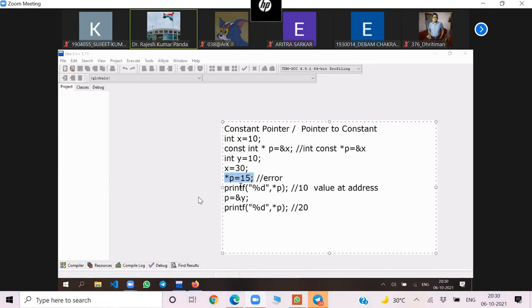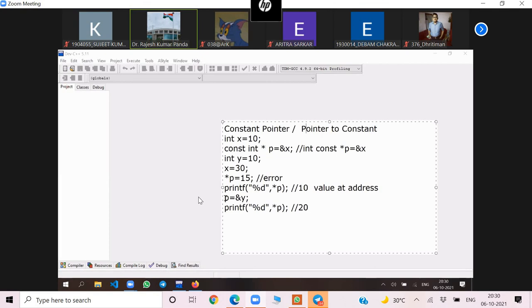X can be changed to 30 later. X is initially 10. I can write x is equal to 30 anywhere in the program. But when I write star p is equal to 15 or 30 or anything, it will give an error, because it is a pointer to constant. So what is the definition of pointer to constant?